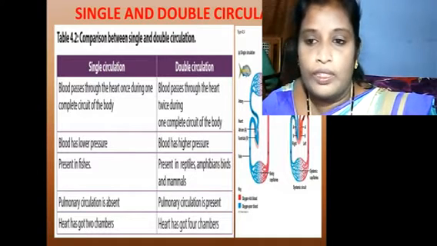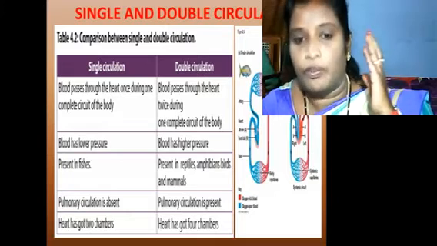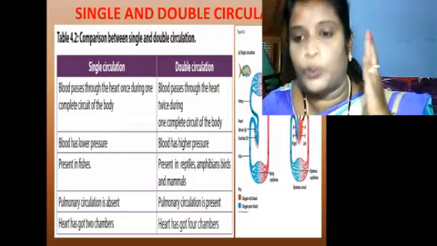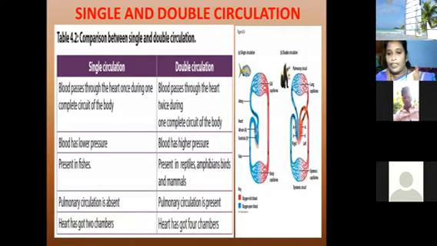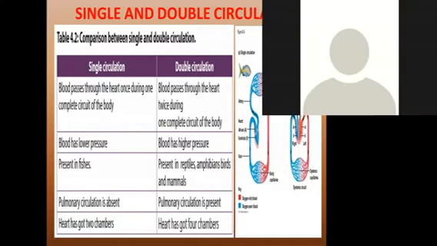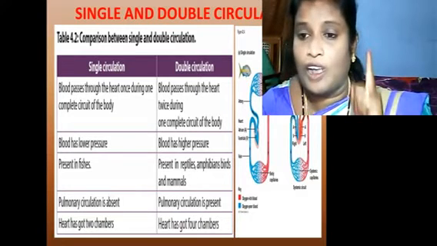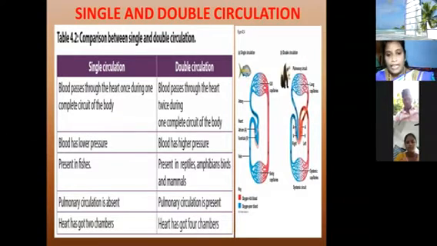We know circulation means the blood flowing to every part of the body. What is the comparison between single circulation and double circulation? When blood passes through the heart once during one complete circuit of the body, it is called single circulation. When it passes through the heart twice during one complete circuit of the body, it is called double circulation.